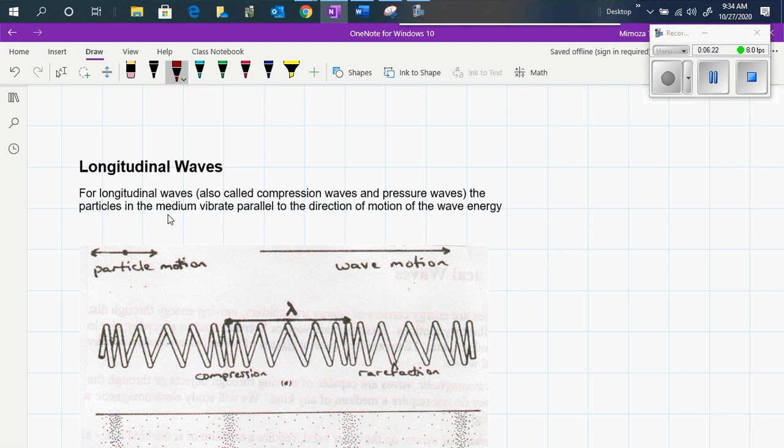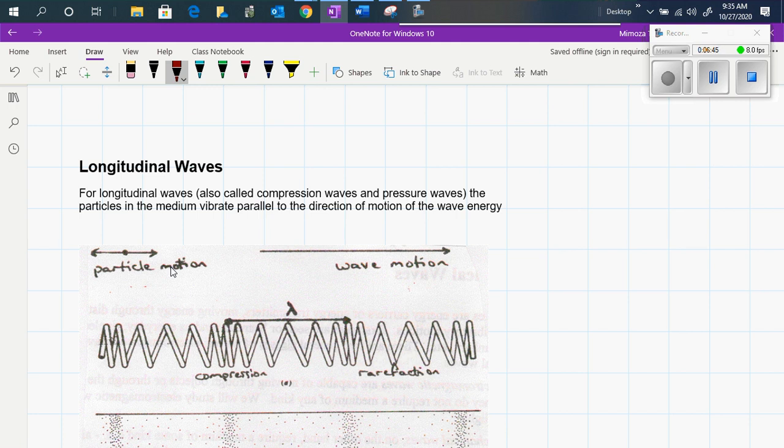The particles are moving in the same direction as the wave. The wave is going through compression, expansion, compression, expansion, which is the motion of the wave. This is how the energy is transmitted, and the particles are moving in the same direction.